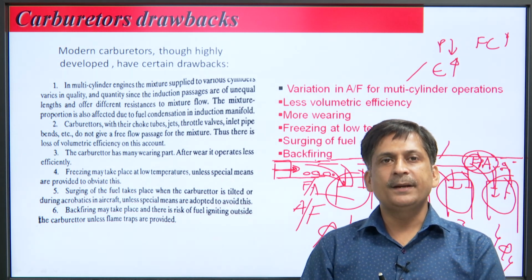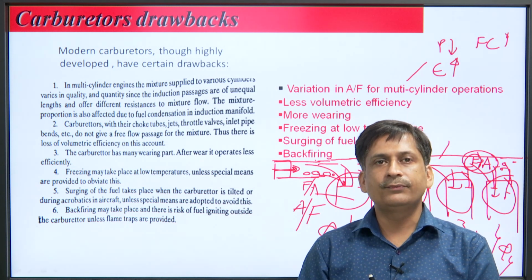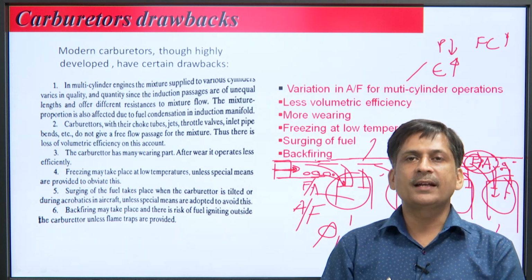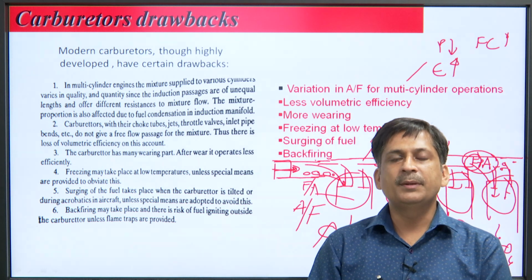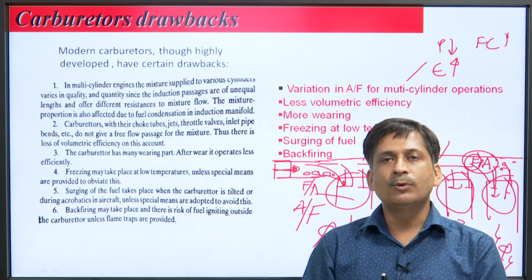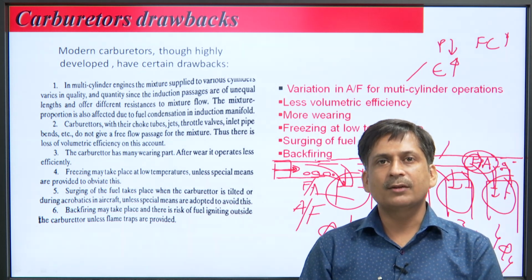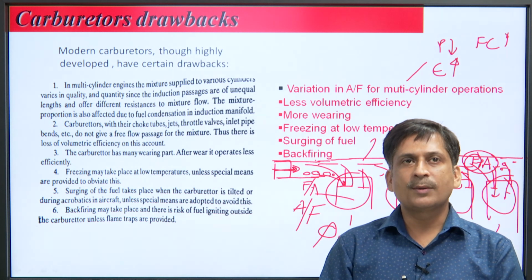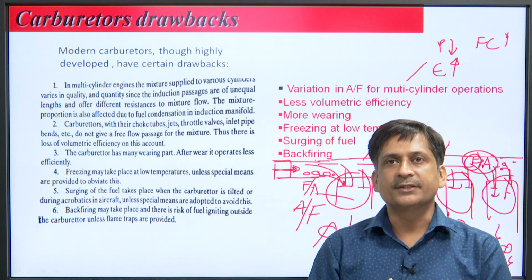Then backfiring may take place and there is risk of fuel ignition outside the carburetor unless flame traps are provided. So, backfiring is another problem with the carburetor. Pre-ignition may also be there in the case of modern carburetors, because the mixture has to travel before injection into the combustion chamber, the SI engine combustion chamber. So, backfiring is also a drawback of the modern carburetors.